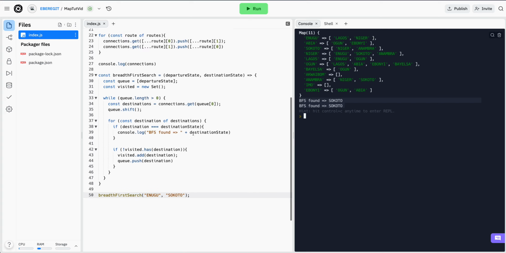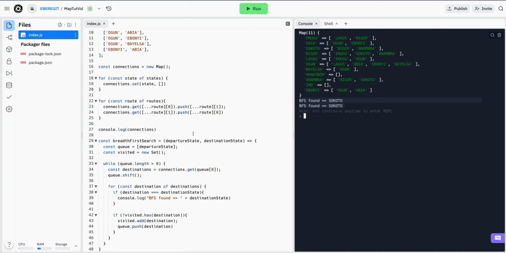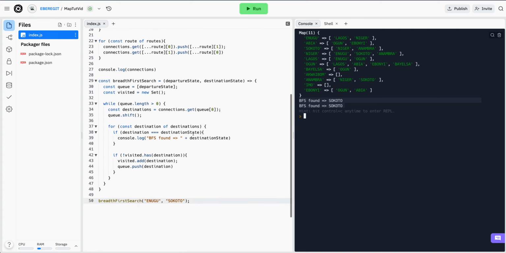Beautiful. Now we are done with the breadth first search. We'll now move over